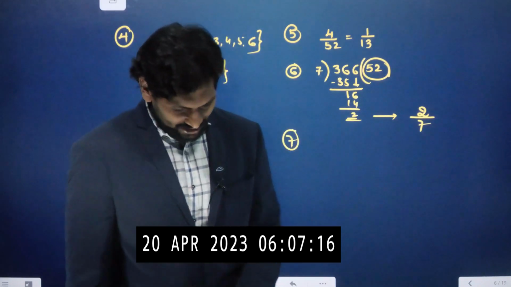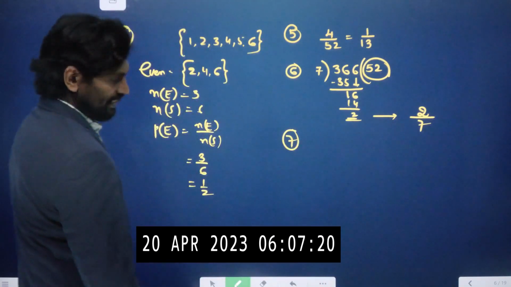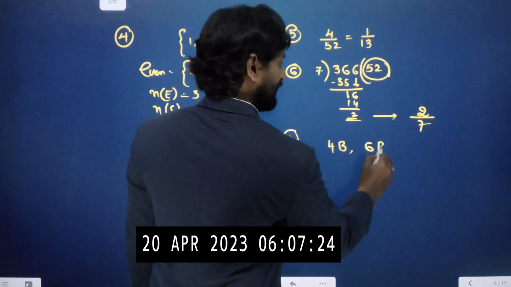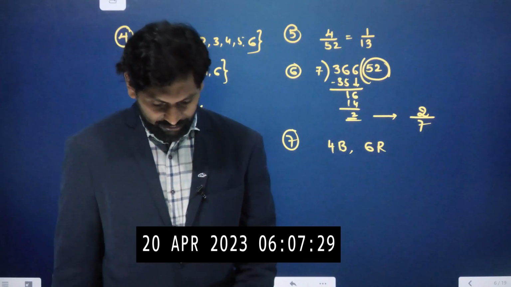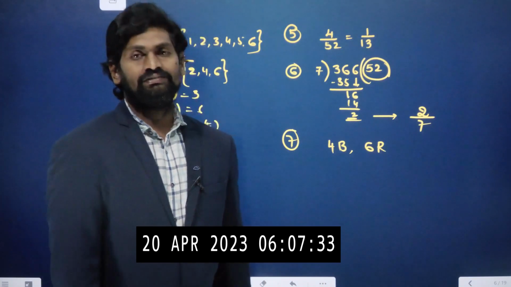The seventh question: a bag contains 4 black balls and 6 red balls, a total of 10 balls. If one ball is drawn at random, what is the probability that it is red?